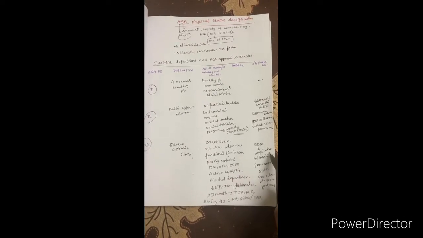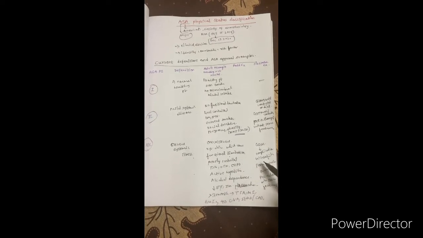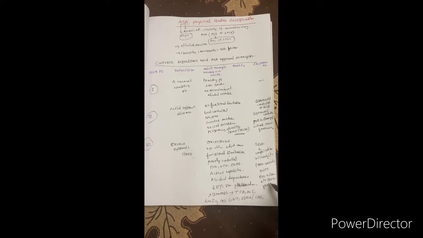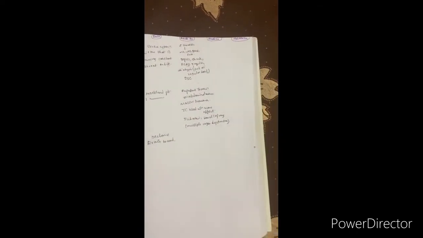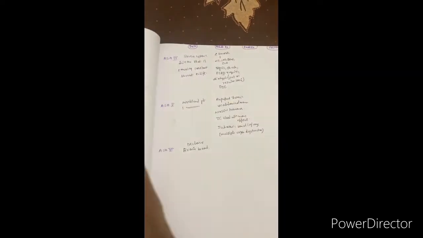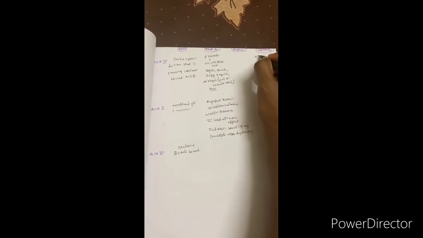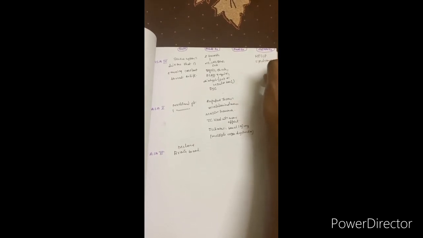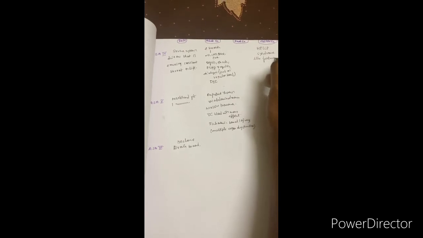GDM complications will be there, or the patient has a high insulin requirement, or the patient has poorly controlled gestational hypertension, or preeclampsia with severe features, but no HELLP syndrome. That is in ASA 3. Whereas in ASA 4, what will you have? In ASA 4, you will have a patient with preeclampsia having HELLP syndrome like features.